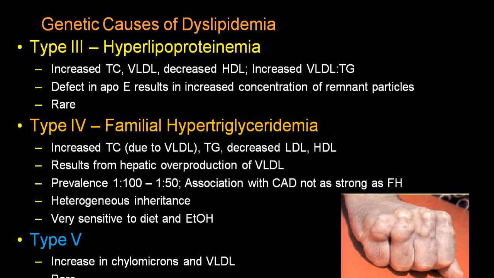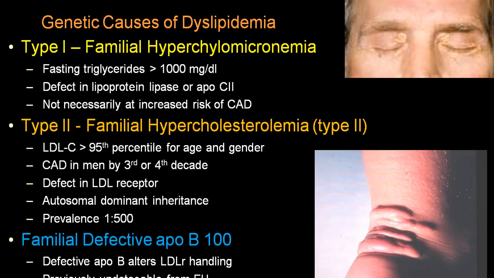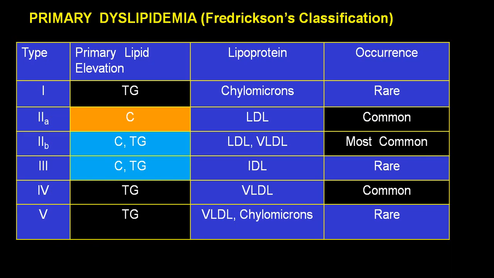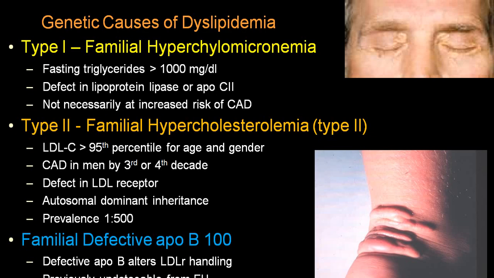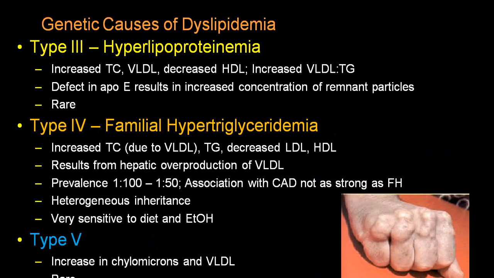Type 3 is hyperlipoproteinemia, where you get an increase in intermediate density lipoproteins, while type 4 is triglyceride which is elevated, so it is called hypertriglyceridemia. And type 5 is an increase in chylomicrons with LDL, and it is a rare variety.